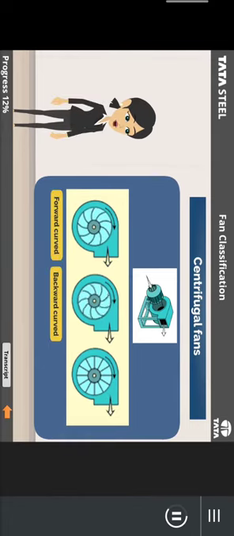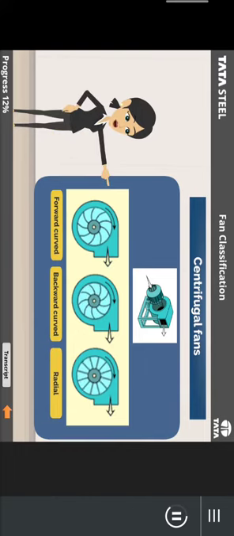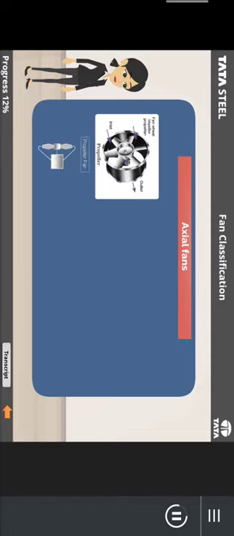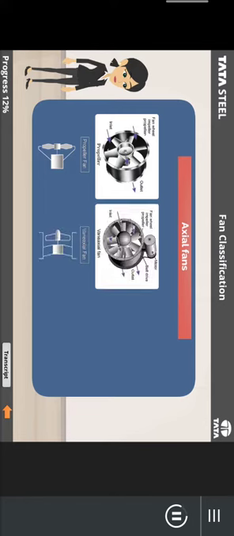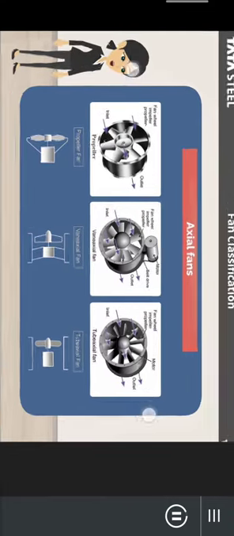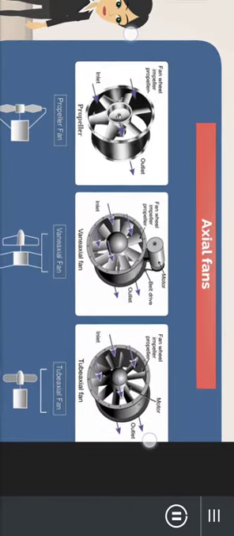forward curved, backward curved, and radial. And when talking about axial fans, these are again classified into three types: propeller, vane axial, and tube axial. Let us now know about each type in detail.